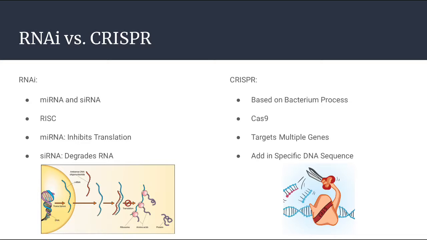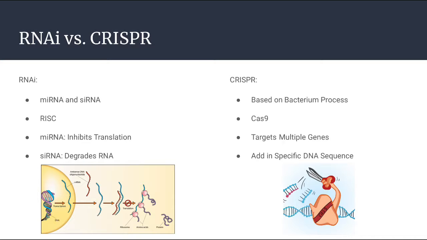Once the guide strand base pairs with the mRNA, the way that the gene becomes silenced depends on the type of RNA the guide strand is. If it is a piece of siRNA that pairs to the gene, then it will degrade the mRNA. But if it's a piece of miRNA, then it will not allow the mRNA to undergo translation.